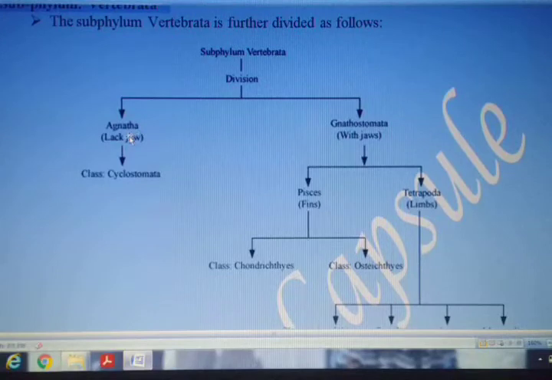The first one is actually the members who do not have a jaw. I hope you understand what a jaw is. We have two jaws, upper and lower jaw, and in the lower and upper jaw, in our case, the teeth are embedded, or fixed. So with the help of the movement of our jaw, we are able to chew, we are able to speak.